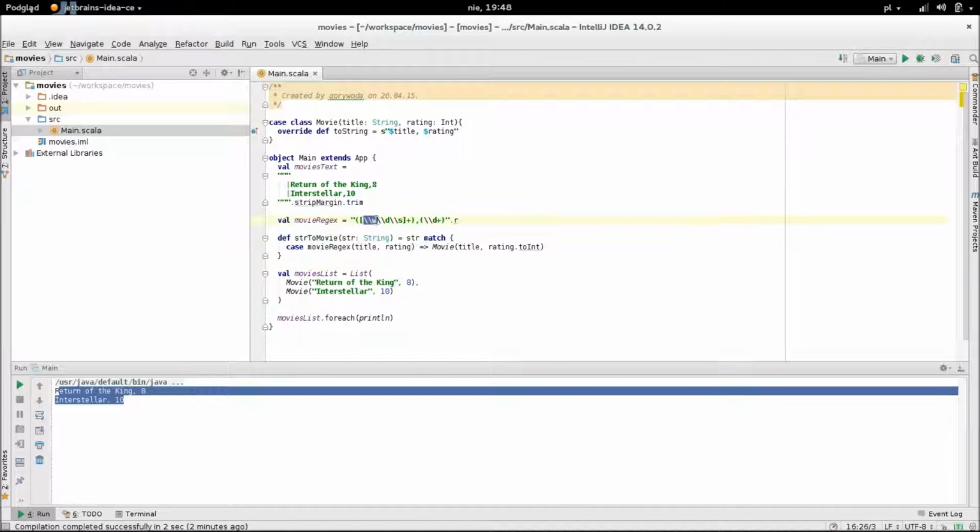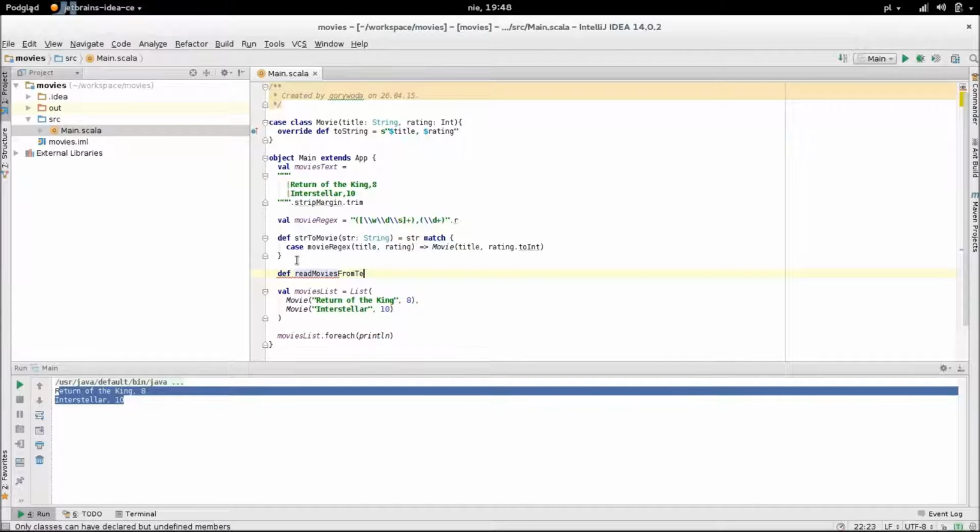They tell Scala that we look for a string of letters, numbers, or white spaces, and we want it as a title. Then there should be a comma, and then again a string of numbers which we want as a rating. And then we take the title and the rating, convert the rating to an int because the regex unpacked it as a string in the first place, and create a movie class instance. And since everything is an expression, this movie is returned by the match case.